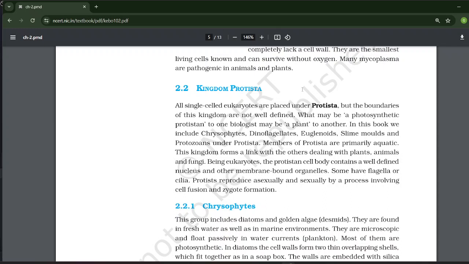Being eukaryotic, the protist cell body contains a well-defined nucleus and other membrane-bound cell organelles. Some have flagella or cilia. Protista reproduce asexually and sexually by a process involving cell fusion and zygote formation.